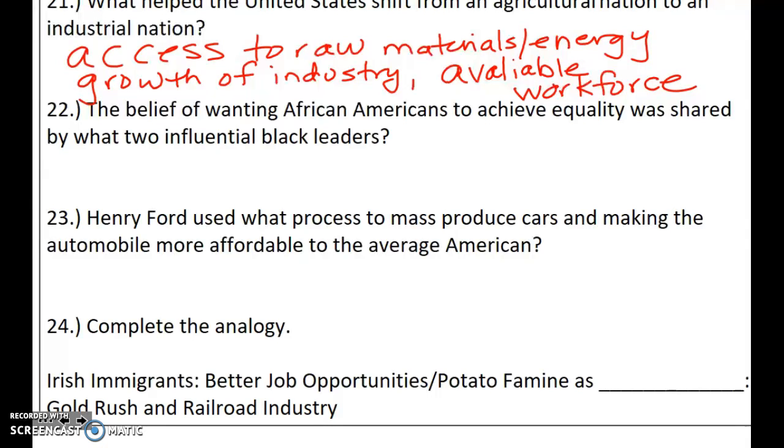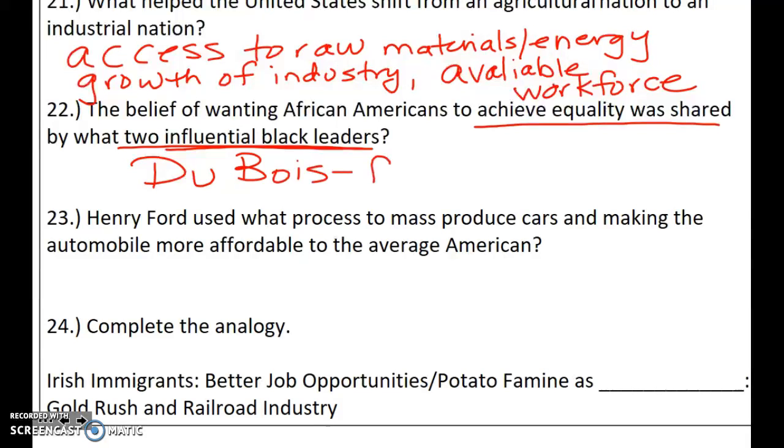22. The belief of wanting African Americans to achieve equality was shared by what two influential black leaders? Achieve equality, two influential black leaders, Du Bois, who wanted the fast approach. You have Booker T. Washington, a slow, patient approach.